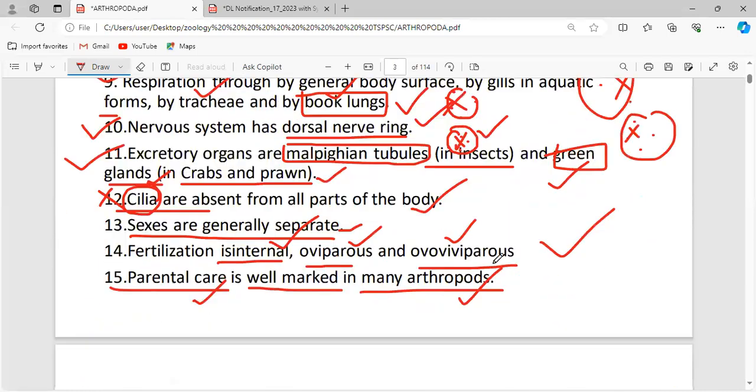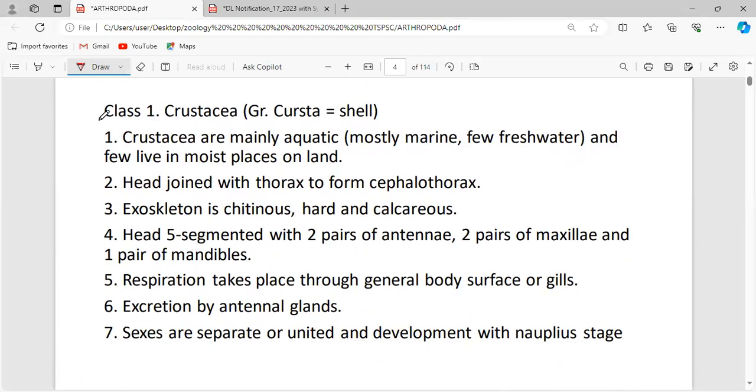Okay, so you have to make a note of it. Now, from the class, crustaceans. Crusta means shell. The class 1, we are going to see about the Crustacea. Crustacea means a shell. These animals possess shells in their body.